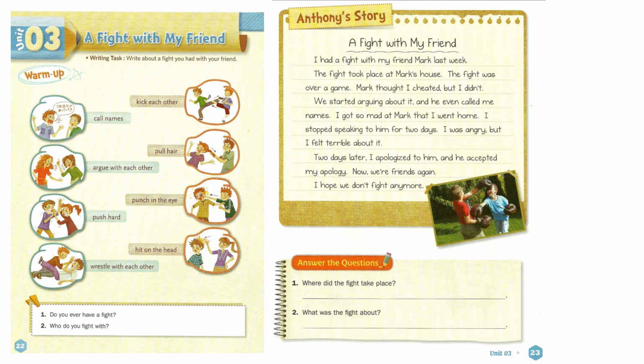This story is clear because it tells us who was involved, where it happened, what the fight was about, what happened during the fight, how the characters felt, and how the problem was solved. That is exactly what we need in a narrative story. Pause the video and answer the 2 questions at the bottom.